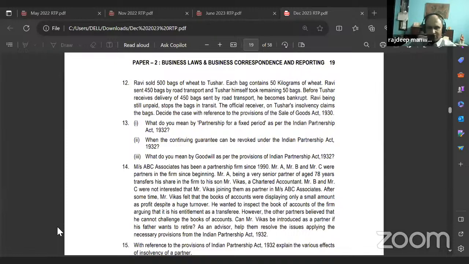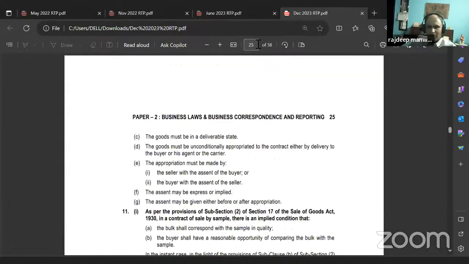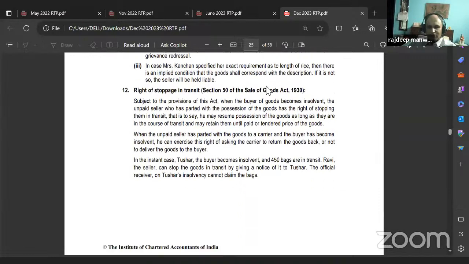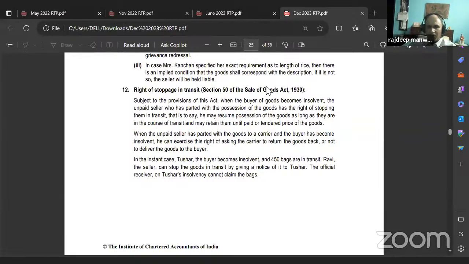Rights of an unpaid seller, remember? What are the rights of an unpaid seller? Right of stoppage in transit. What right of stoppage in transit? So if the buyer becomes insolvent and the goods are still in transit, correct or no? The seller has every right to stop the goods in transit. The official receiver is the person who's acting on behalf of.